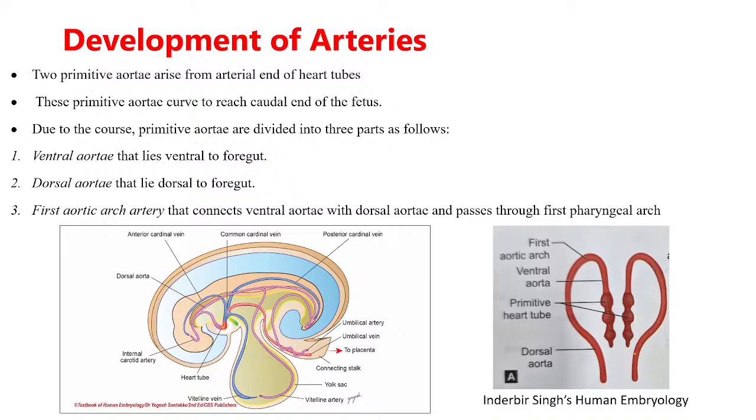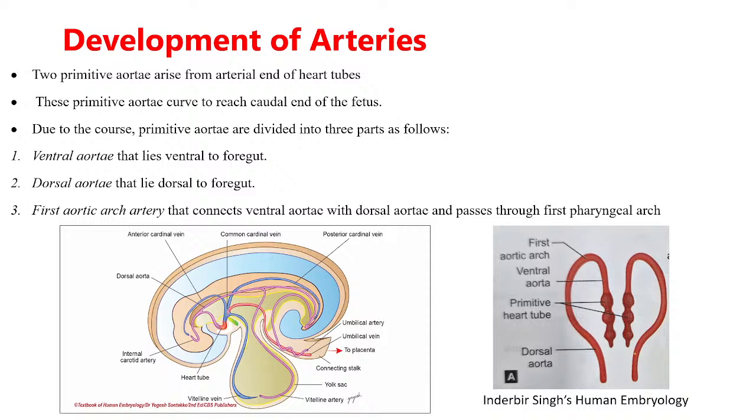Now this primitive aorta curves, okay, and then it continues on the dorsal aspect of the developing fetus or developing embryo. So it can be divided into three parts.